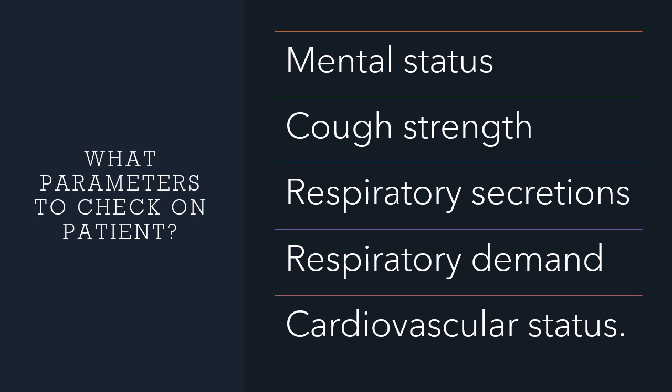To put it in a nutshell, you will look at the mental status of the patient, cough strength of the patient, respiratory secretions, respiratory demand and cardiovascular status. So why? This is what we saw earlier also, right? So why mental status? Why cough strength? A patient who is having a depressed sensorium or a poor cough may not adequately get their secretions out. They will not be able to protect their own airway. And these retained secretions will plug the smaller airways, causing atelectasis of the alveoli that the airway is going to. This will again result in decreased surface area for gas exchange and respiratory failure.